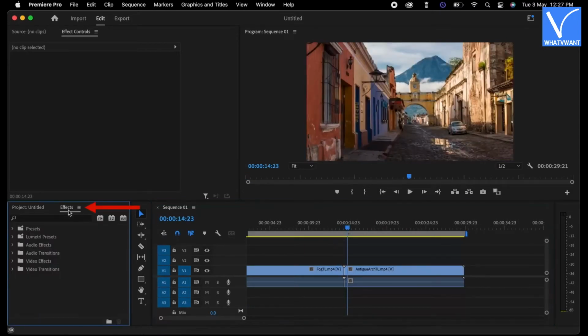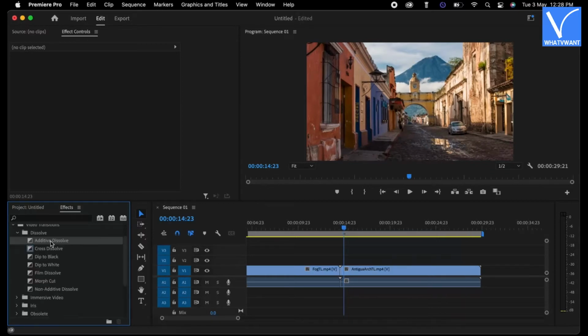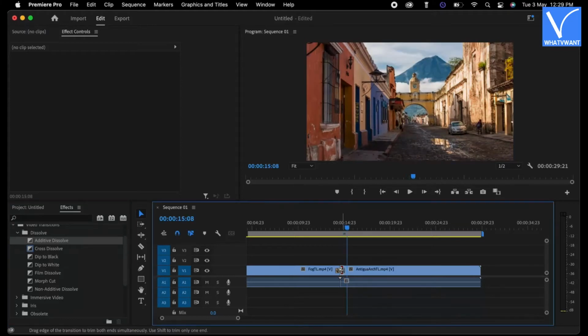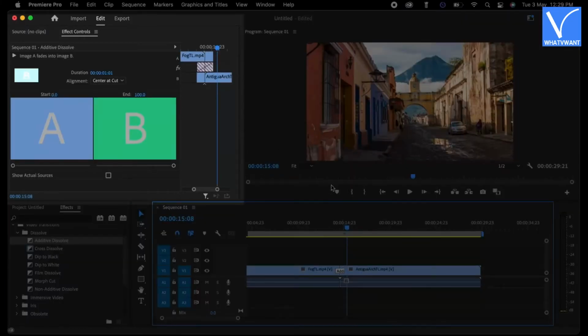Click on the Effects option. Then it shows various options. Click on the Video Transitions option. From there you can choose the transitions. Drag and drop the transition onto the timeline clips. Double-click on the transition to open the Properties panel. From there you can modify the transition.